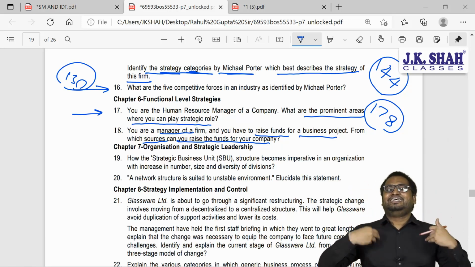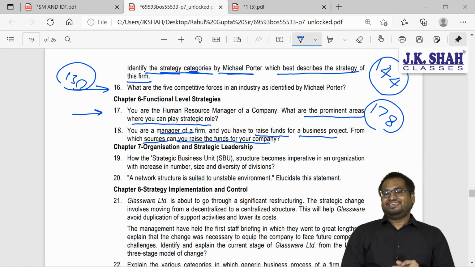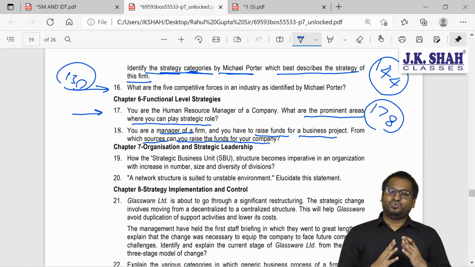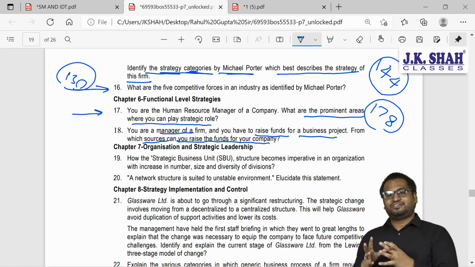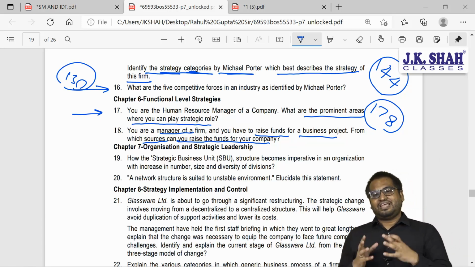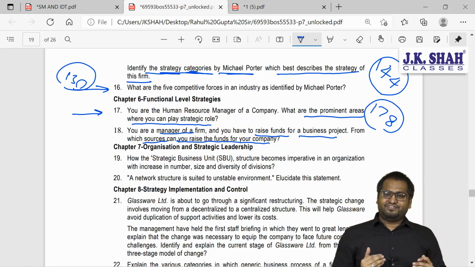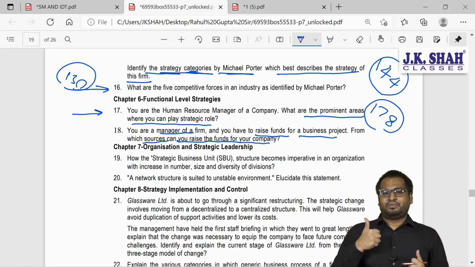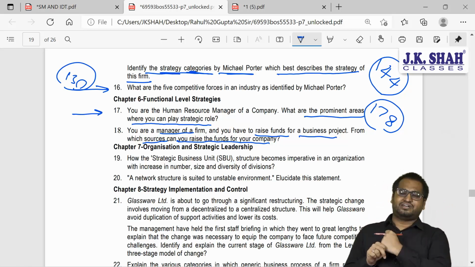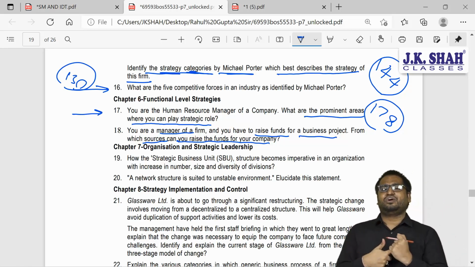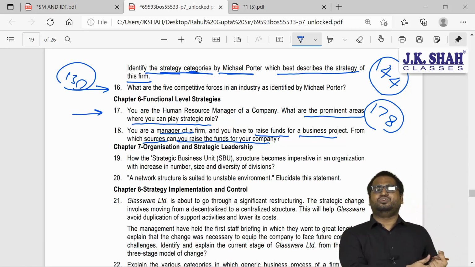Internal sources, external sources. In internal sources, we have 2. We can use our profits, reserves, revenue, and we can also sell off some assets which are not in use. So internally, we can arrange from 2 areas. Number 1, from our profits, from our reserves. And number 2, by selling off all our assets which are no longer in use.